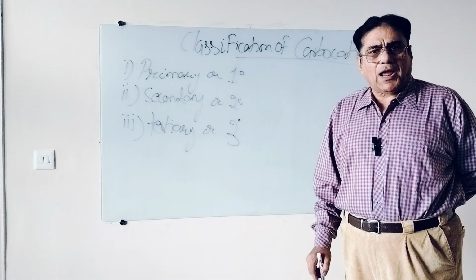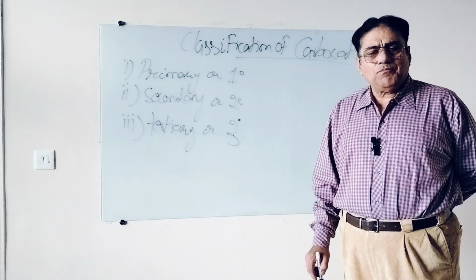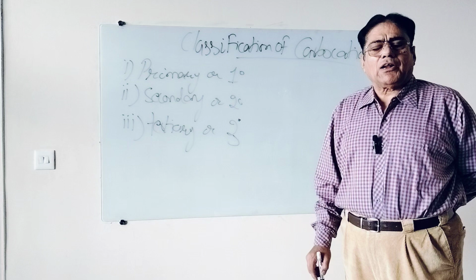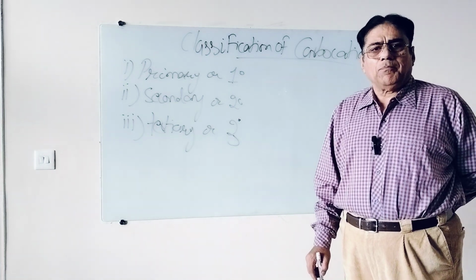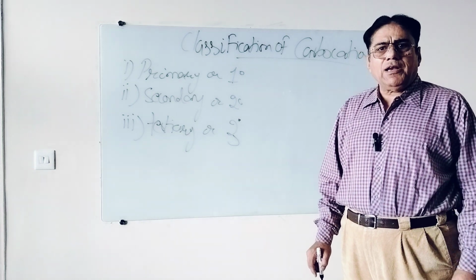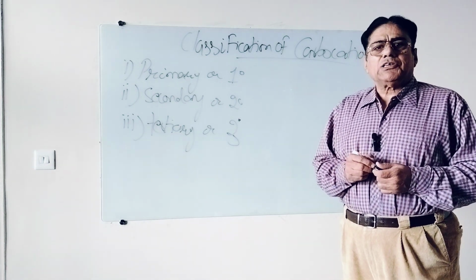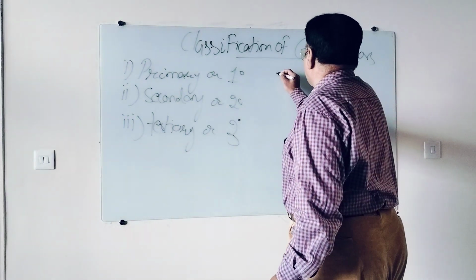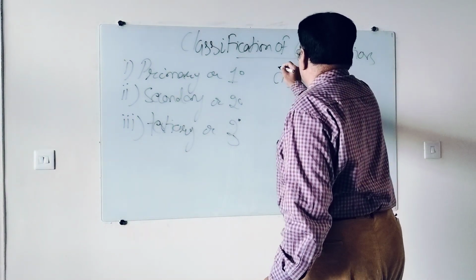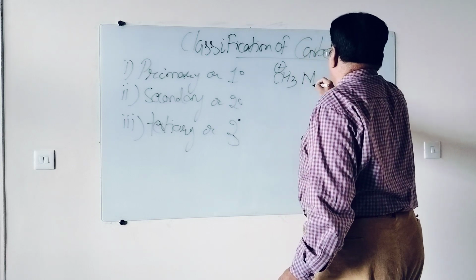Such a type of carbocation in which the positive charge lies on a primary or 1 degree carbon atom. As I took the theoretical example, this is methyl carbocation.